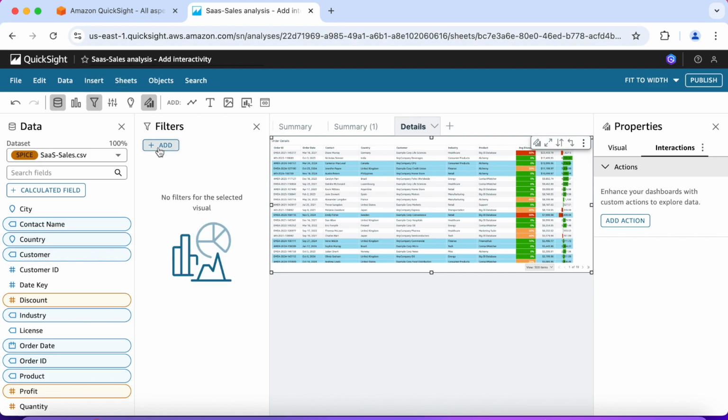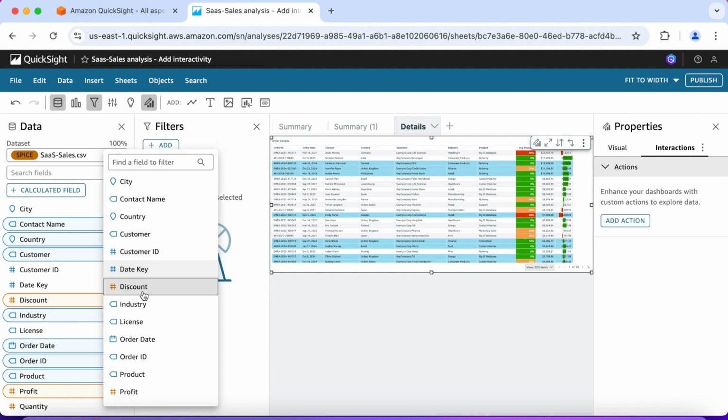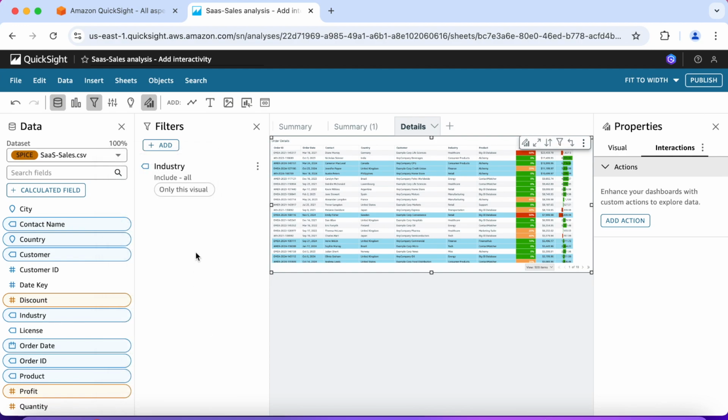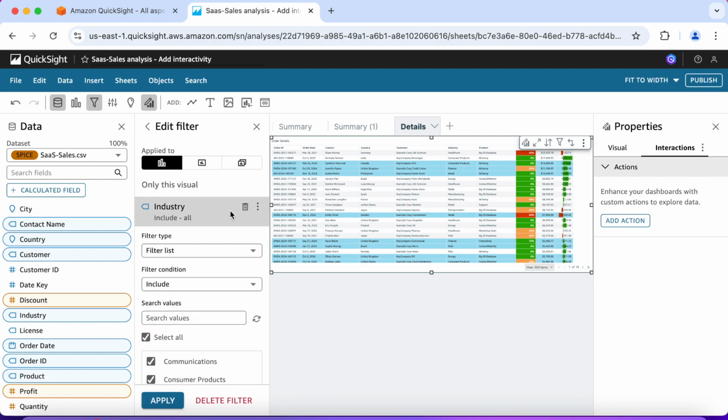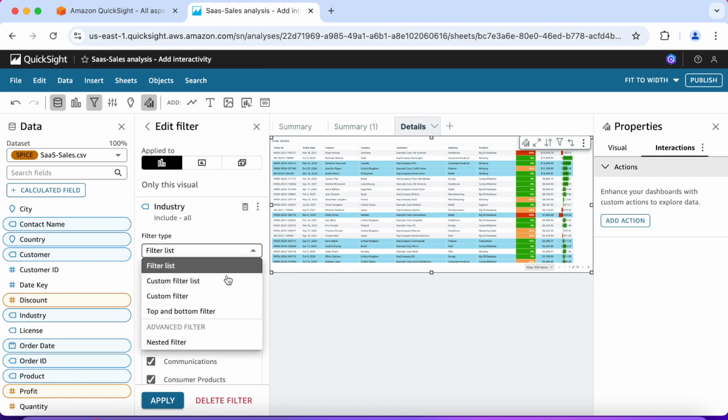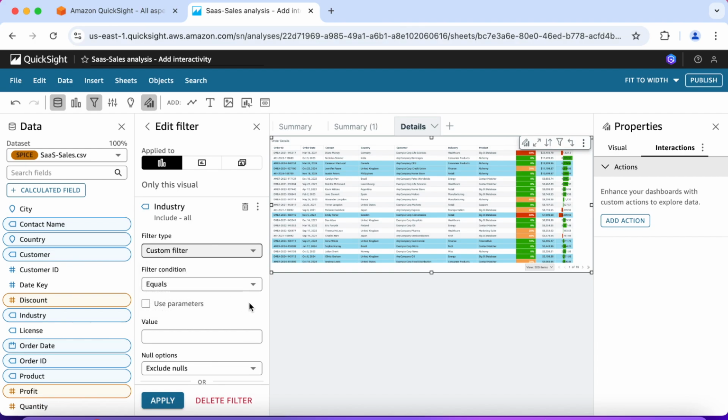Let's add a filter. Click add, click on industry, double click industry. And under filter type, let's choose custom filter.